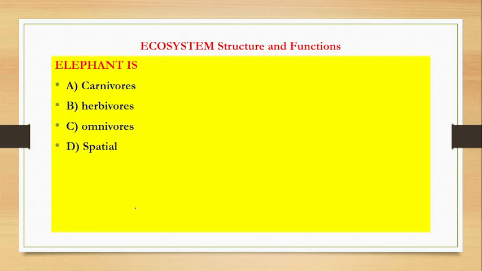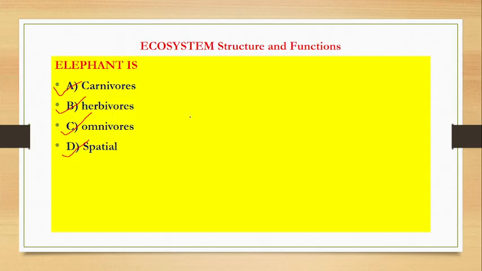Next, we have elephant: carnivores, herbivores, omnivores. Out of the four, which one?